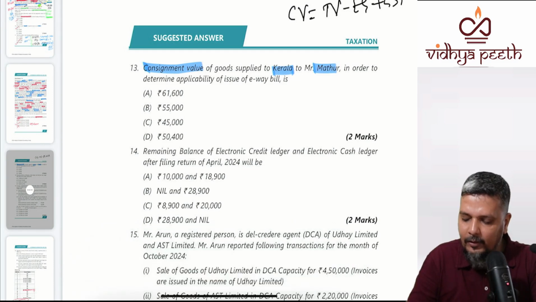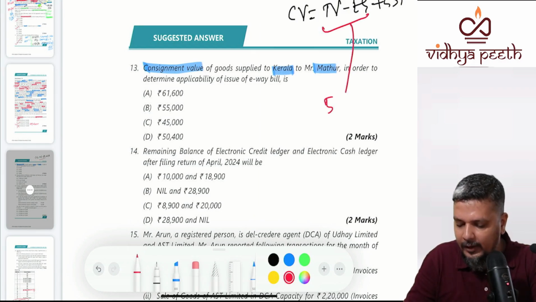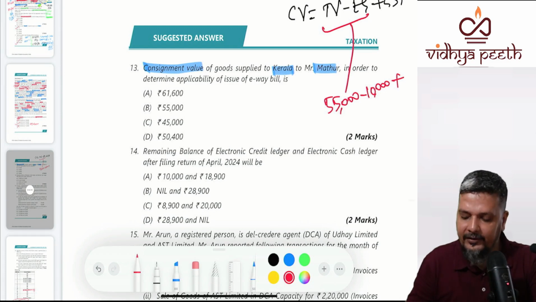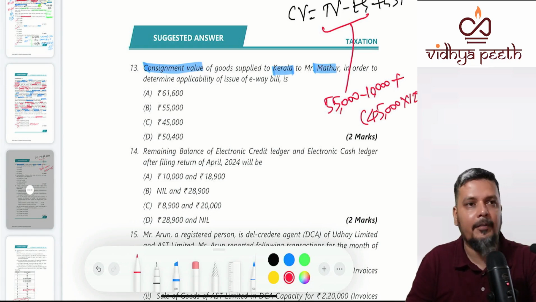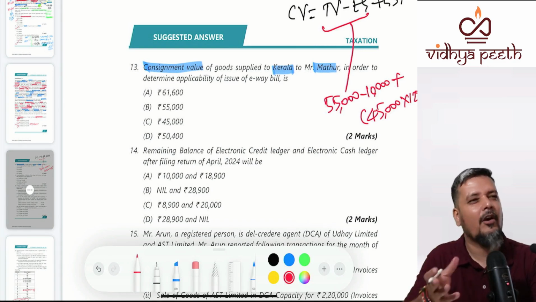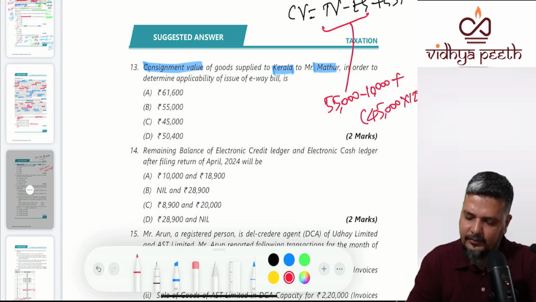So what is the total taxable value? You remove exempt goods. Out of total transaction value 55,000, remove exempt goods. Plus GST. What is the GST on 45,000? GST will not be on 55,000. GST will be on 45,000, at 12%. They have given the rate. In short, 45,000 plus GST on 45,000. What is the answer?